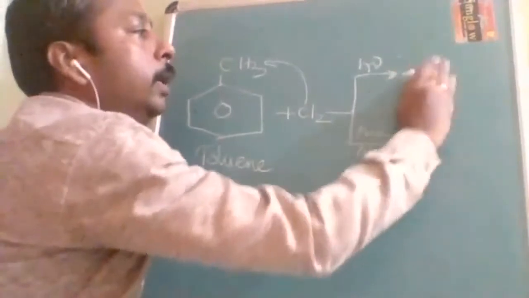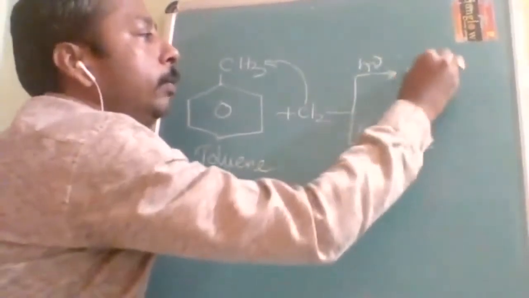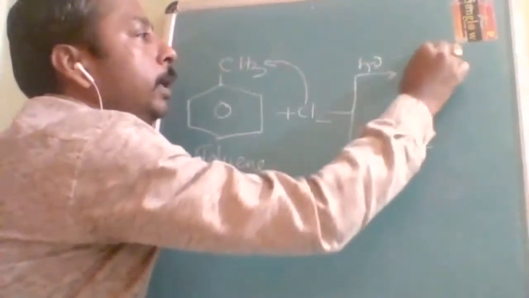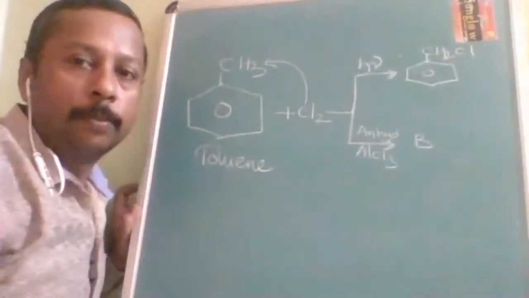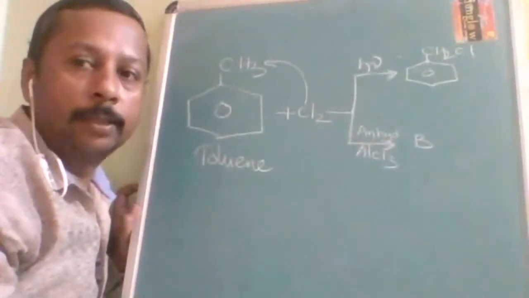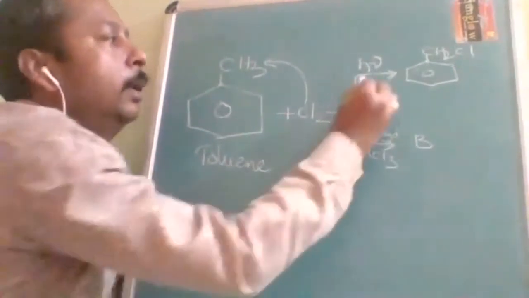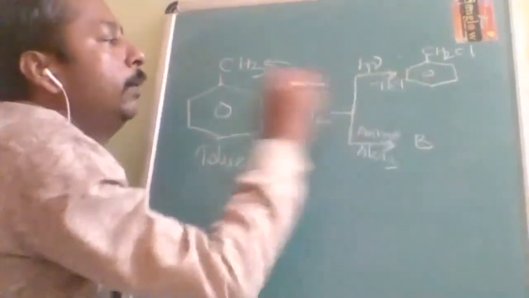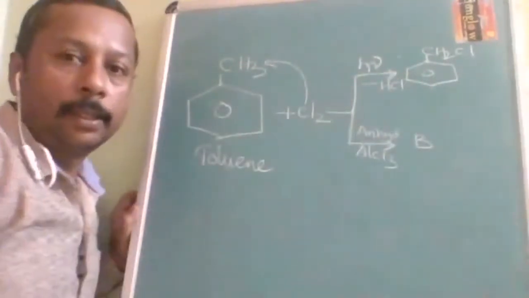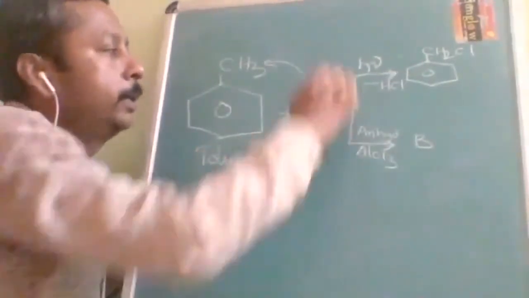So the product A is going to be CH2Cl. Is it understood, students? Product A is CH2Cl, and minus one chlorine from here and hydrogen from here will be HCl.